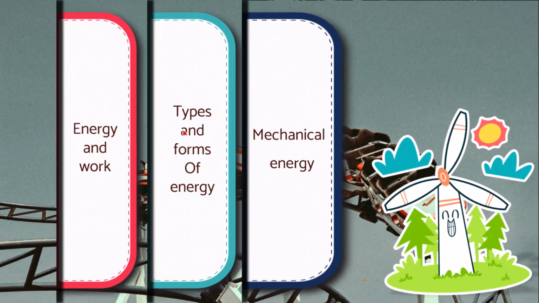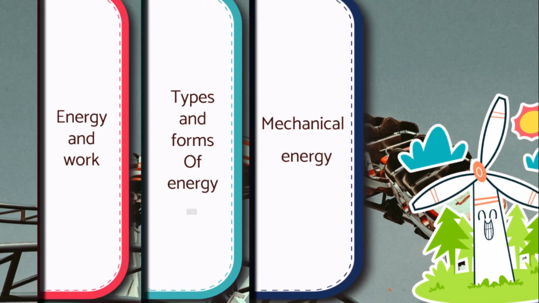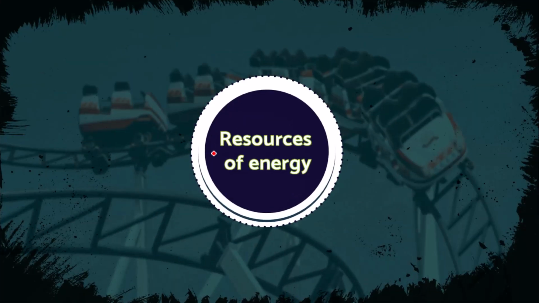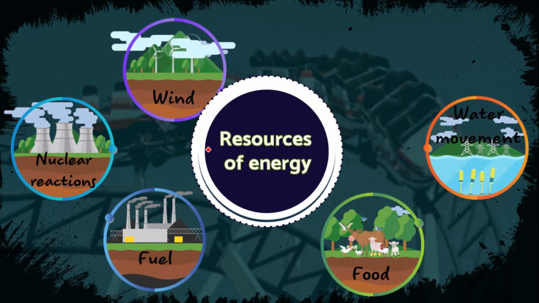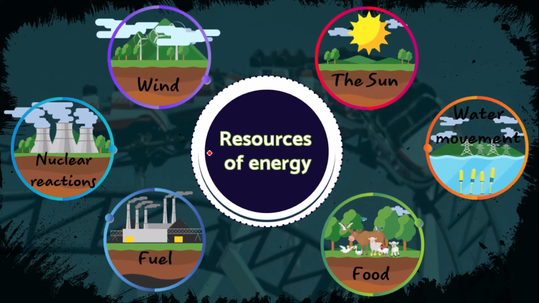Energy has many types, forms, and resources. So the resources of energy: nuclear reaction, food, fuel, water movement, wind, and the sun.